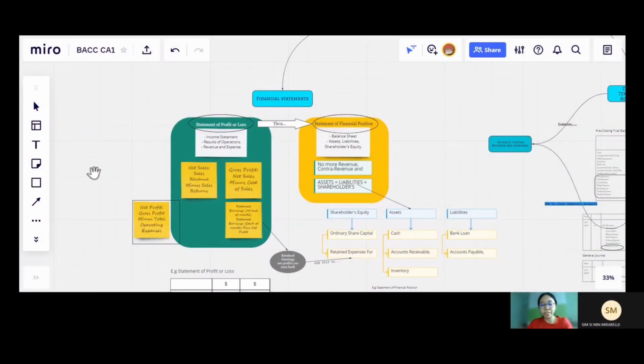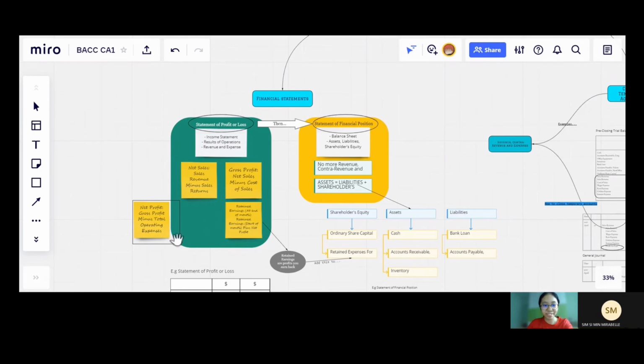The statement of profit or loss allows us to see the company's revenue and expenses. We can understand a statement of profit or loss through the usage of formulas. For example, sales revenue minus sales returns and cost of sales allows accountants to find the gross profit. In turn, they will minus off the total operating expenses from the gross profit to find the net profit for the company in that specific accounting period.